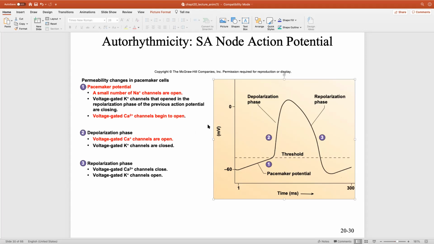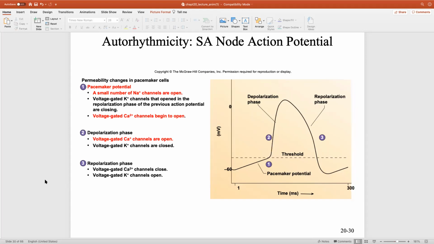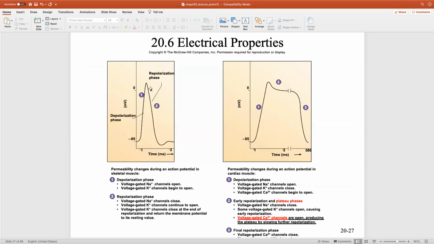I will have questions like that regarding either this graph or the previous one that I just mentioned, which is that one about cardiac muscle. So in this example, I might have a question regarding, where would you see the greatest issue if I have not enough calcium in my diet?